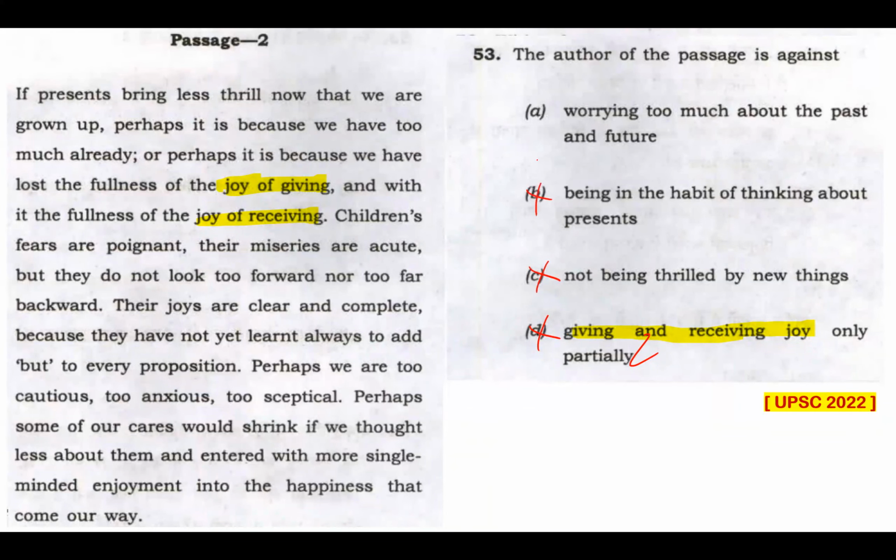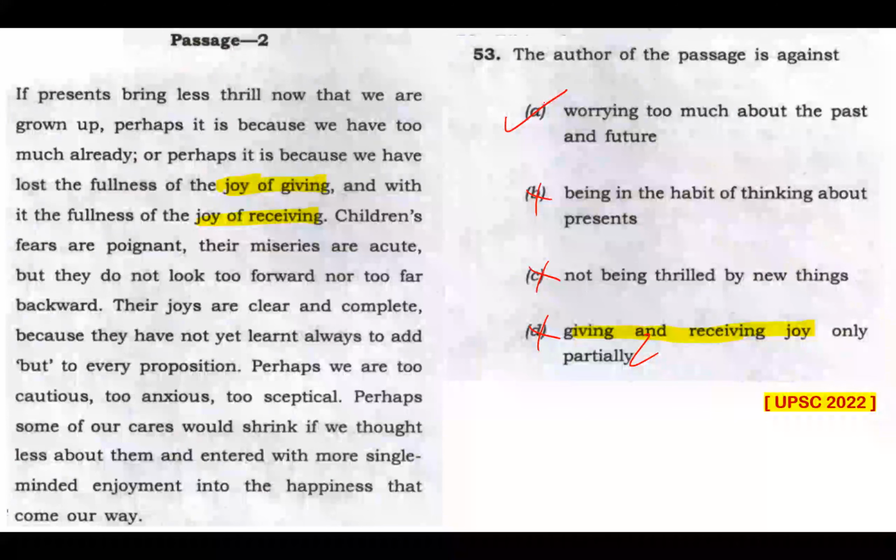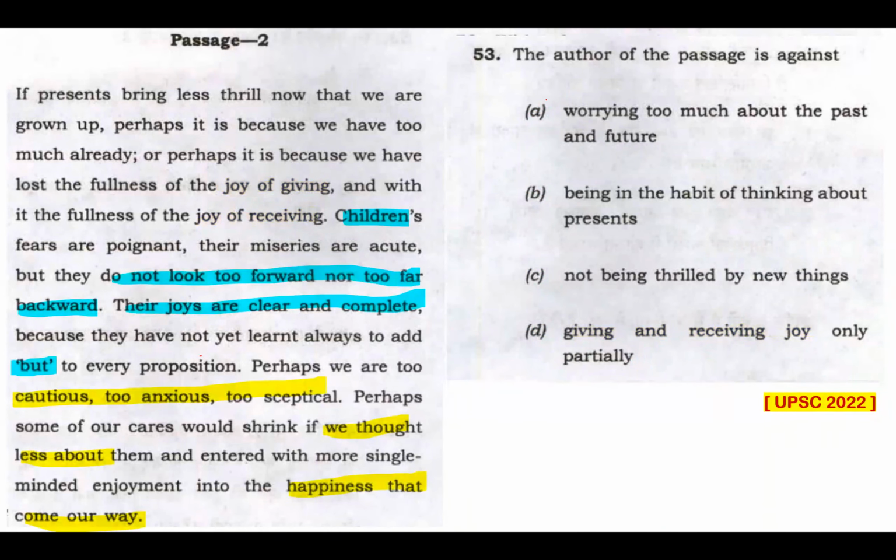B, C, D, they are not my answer. Author of the passage is against worrying too much about the past and future. Now that is the answer. Not because I have eliminated B, C, and D, but it is clearly mentioned in the passage.